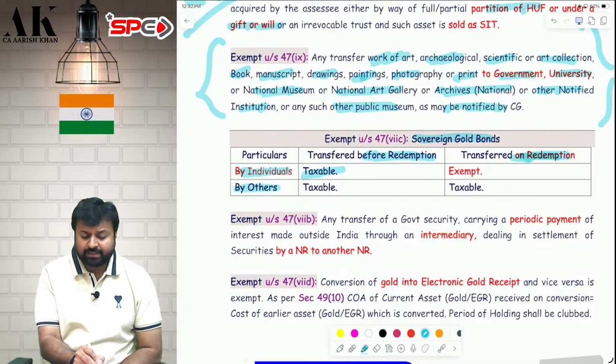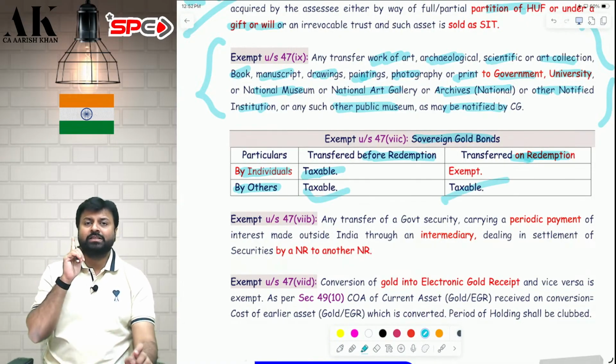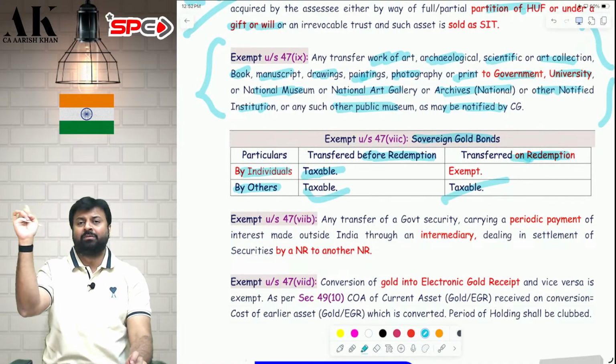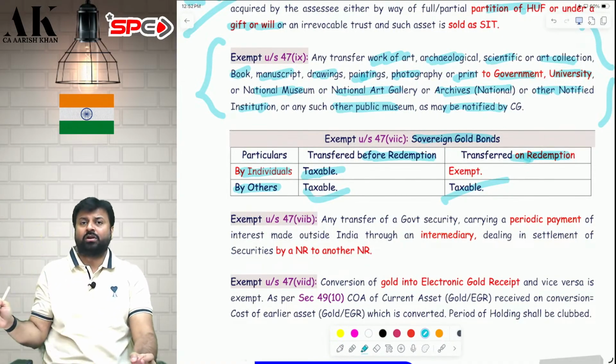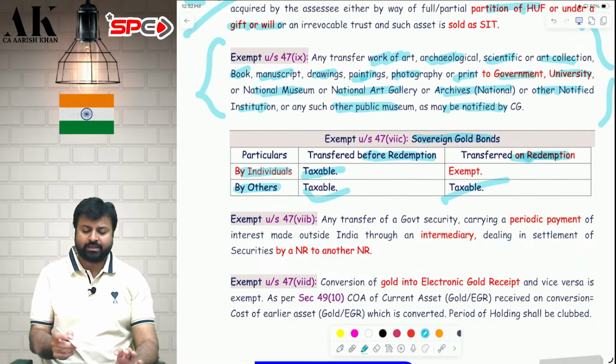What about if it is transferred by other than an individual? Then it is always taxable. Only for individuals it is exempt, and that too if they redeem it on maturity. If they transfer before that, it is taxable. For others it is always taxable. I hope it is clear to all of you.